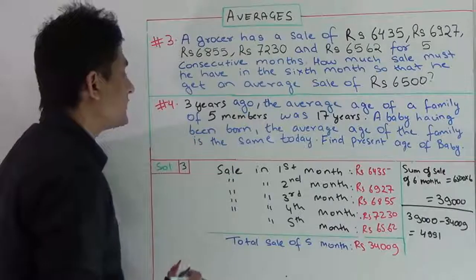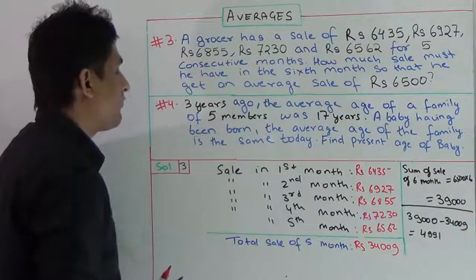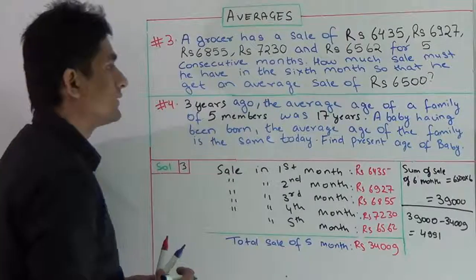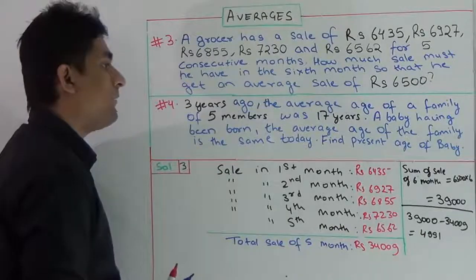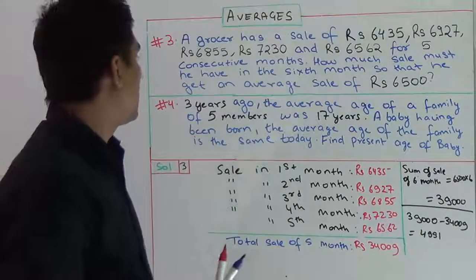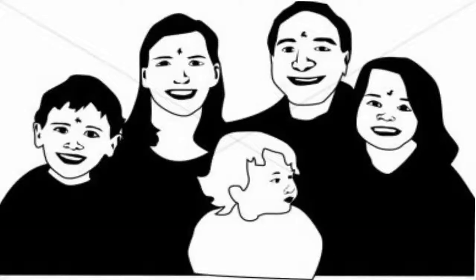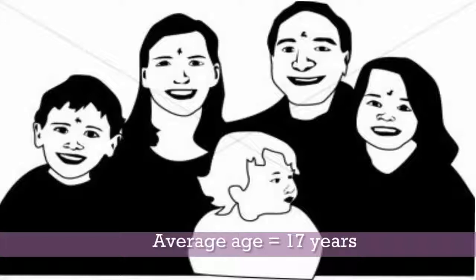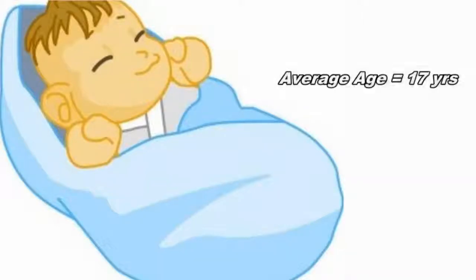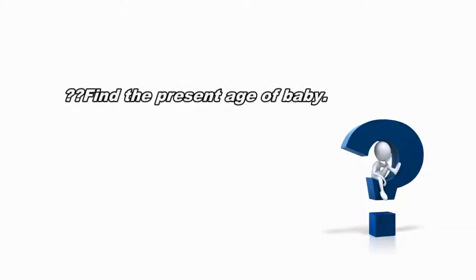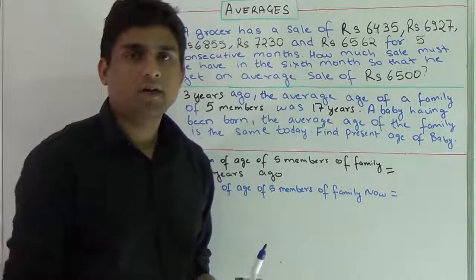Question is, 3 years ago, the average age of a family of 5 members was 17 years. A baby having been born, the average age of the family is the same today. Find present age of baby. Now question is, 3 years ago, a family had 5 members and its average age was 17 years. In the meanwhile, a baby was born in the family. Hence, the average age of the family remains same even today. Our question is, we have to find the present age of baby. I think you have got the question, and now I'm solving it.